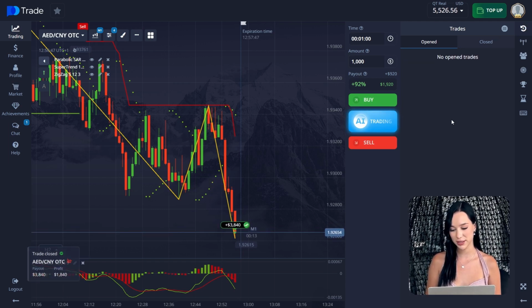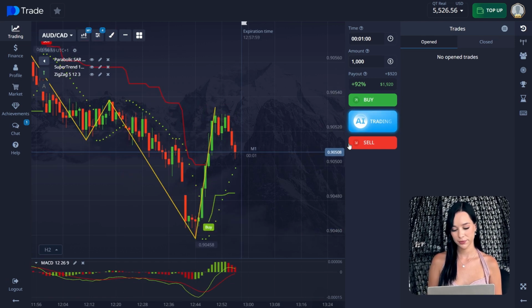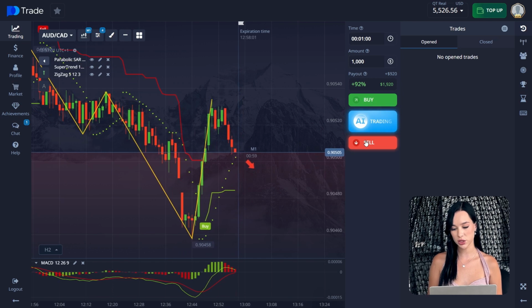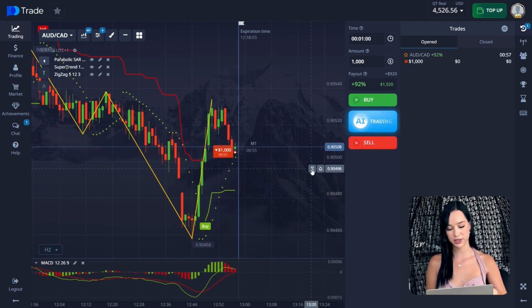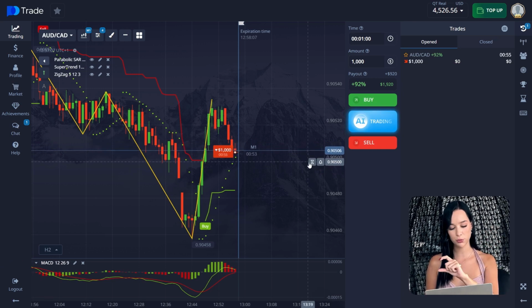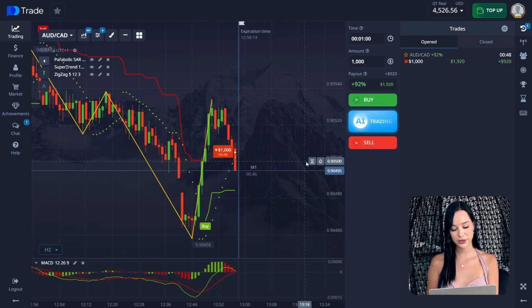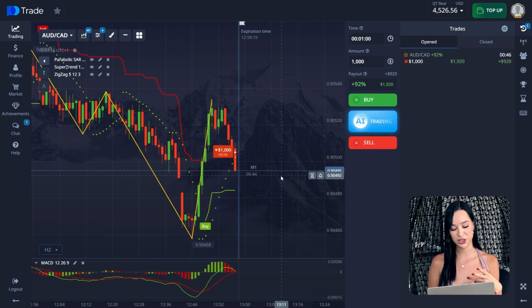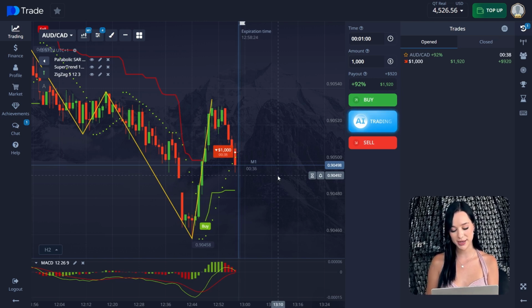Okay, perfect. So let's open here a sell trade for $1,000 for 1 minute as well. Here everything is pretty obvious. It was an upward trend before, some lateral movements, and now it's reversing in a downward direction pretty confidently. Still the indicators didn't have time to change, so it's still showing us a buy signal, but it's definitely a reversal here. We can see it, so that's why we'll look just at the MACD here.